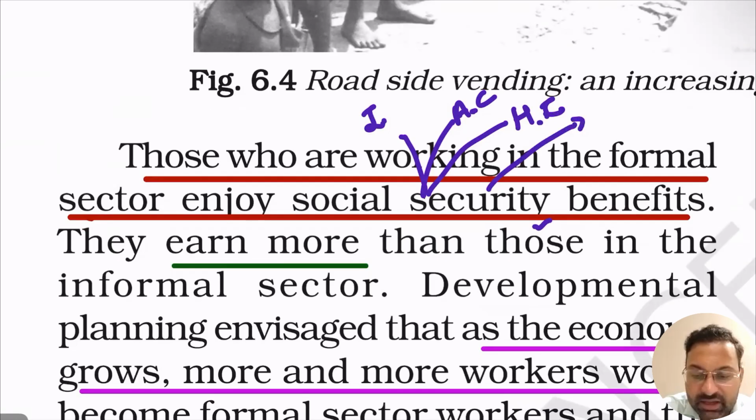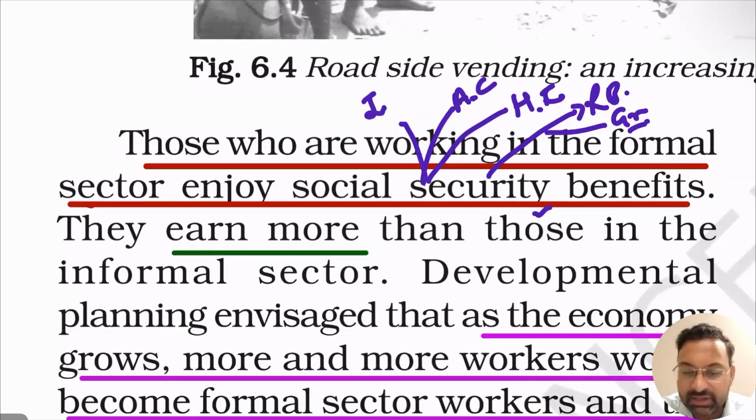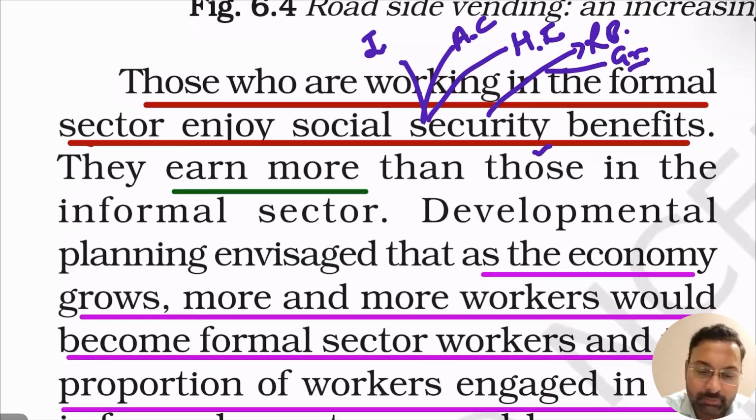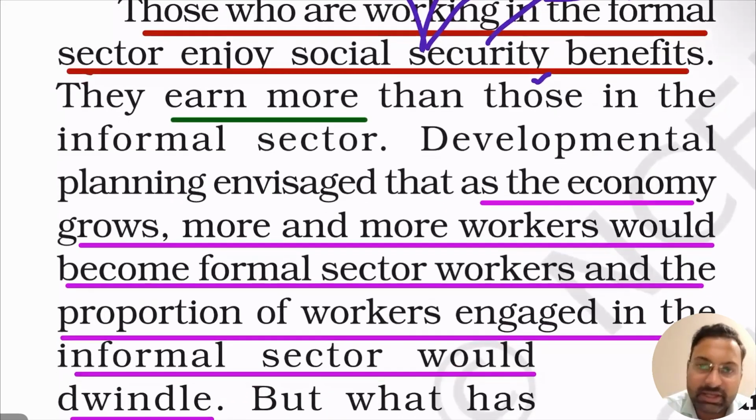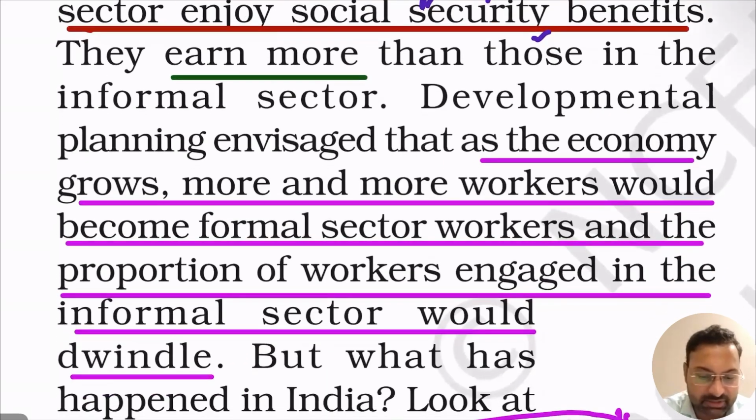And after their work, when they get retired, retirement benefits or gratuity will be there. So these are the type of social security services that they are provided in public employment or the formal employment. But those people who are working in the informal sector, informal work, do not have these type of benefits, right?